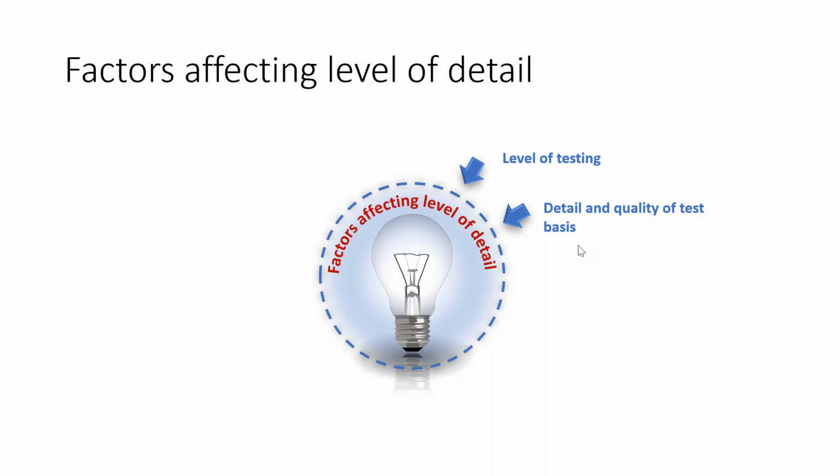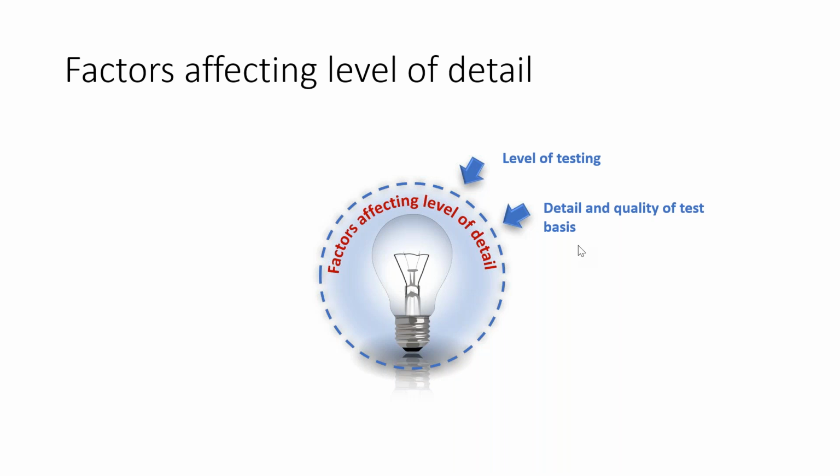But looking at it a little contrary way, let's say in a project you have not so good quality of requirements or user story documentation. Then let's say you have time and you have very good test engineers who understand software very well. Then as a test manager, you may very well decide, okay, let me put in some 2-3 weeks of effort and build very detailed test conditions, which will compensate for not having a detailed, quality test basis.